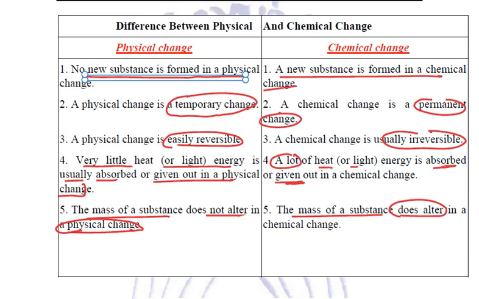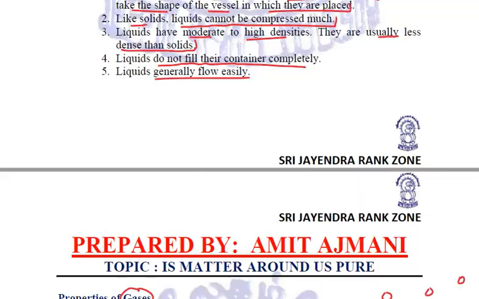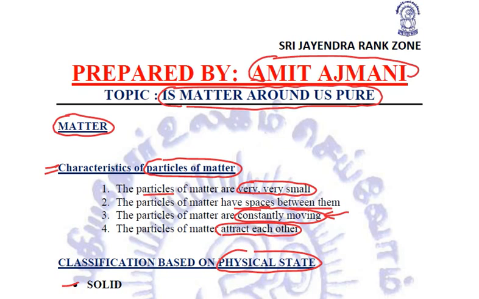I think we have covered a lot of topics, so we should end here so that you are able to relate and go through these points. Before ending our session, let me brush up all the topics that we discussed today. We talked about matter, started up with it. Then we talked about the properties of matter. Let me come to the top screen. We talked about the characteristics of matter. I'm just reading the headings in order to brush up the things. I'm not telling the details which we have already discussed at length.